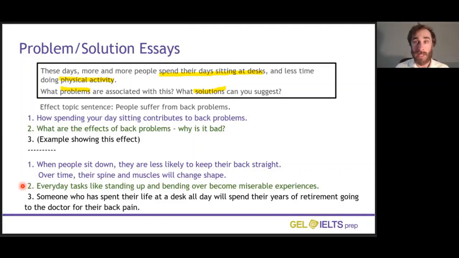Sentence 2 is, again, a consequence of the first sentence. So, over time, their muscles and spine will change shape. As a result, everyday tasks like standing up and bending over will become miserable experiences. So the correct answer here is as a result. We could also use the word so, but we already used that between the two sentences in number one. We don't want to repeat ourselves. That's a bad use of linking phrases.